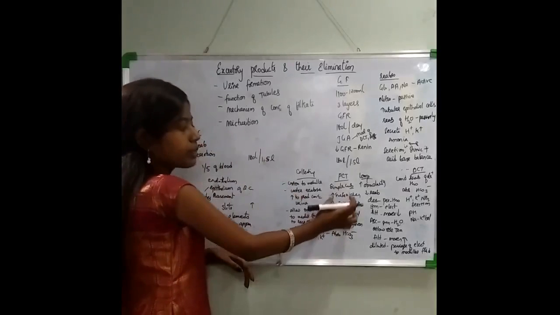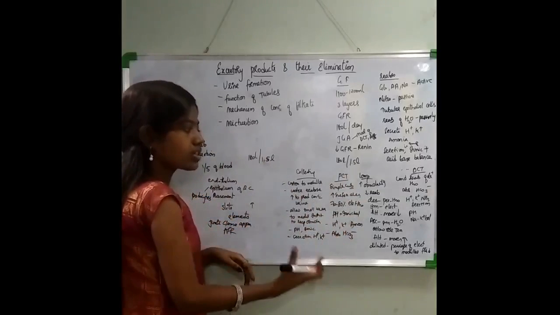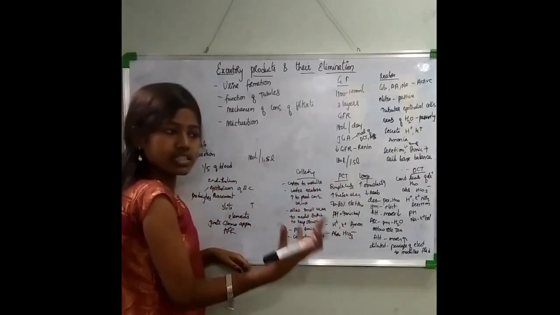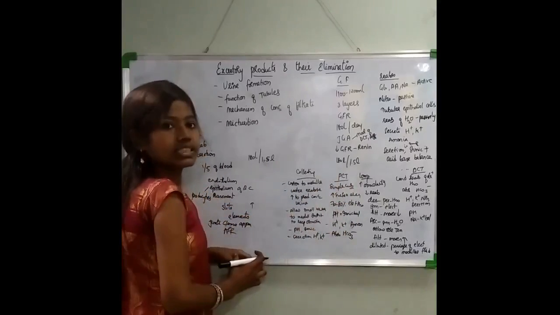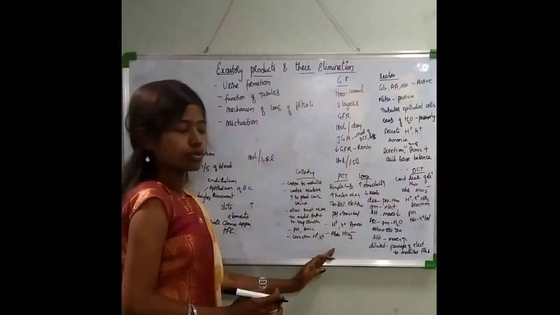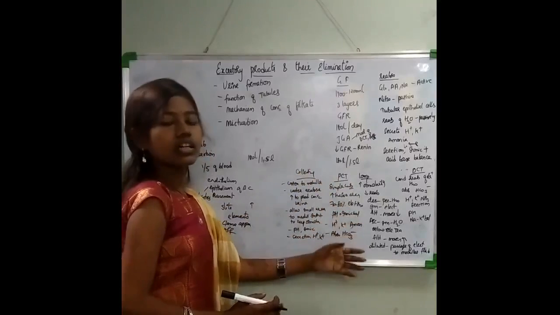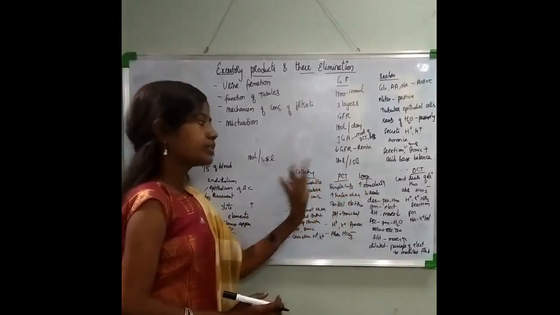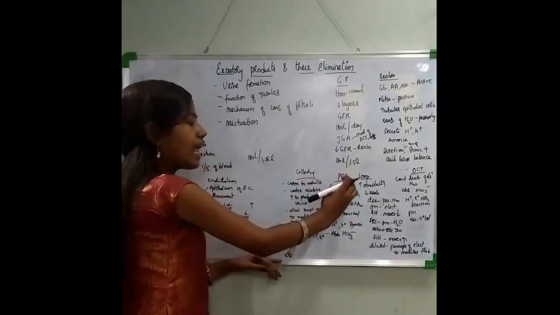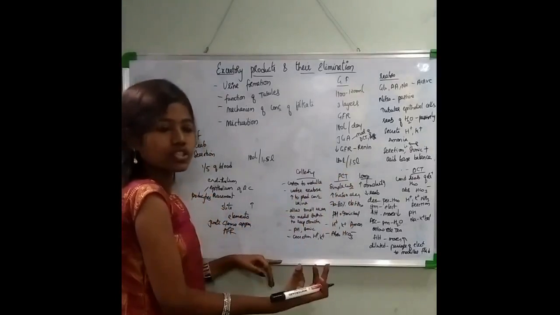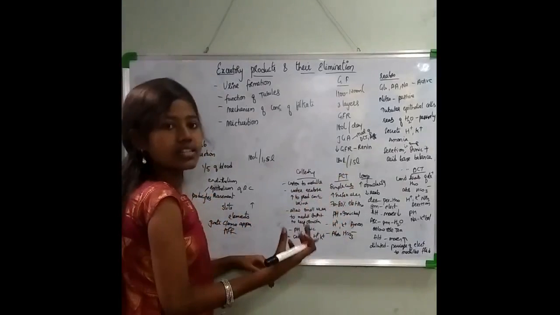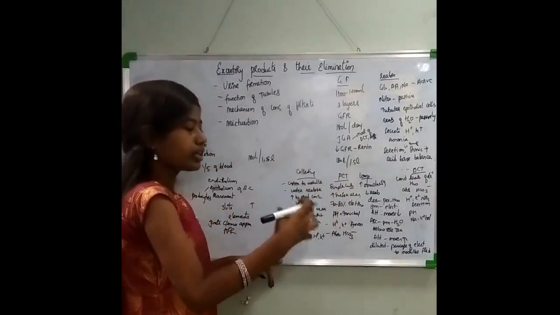So about 70 to 80% of the electrolytes or the H2O, whatever is there, is getting absorbed in the PCT. So it is a major site of reabsorption. That means 70 to 80% of the electrolytes and water is getting reabsorbed over here. So this will help in the maintenance of pH, also the ionic balance of the filtrate and the body fluids.